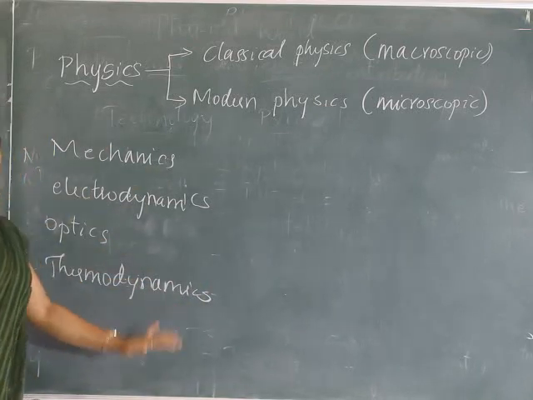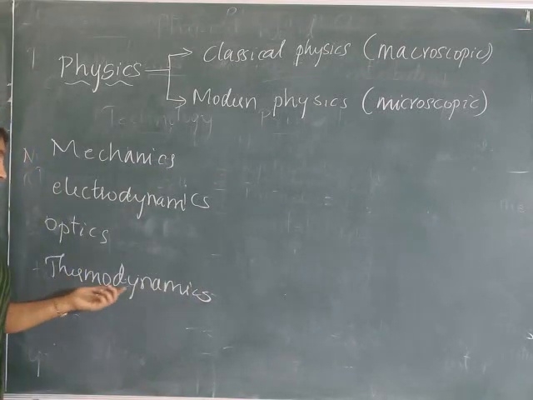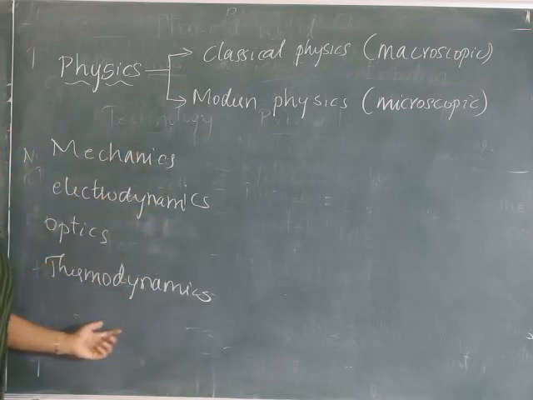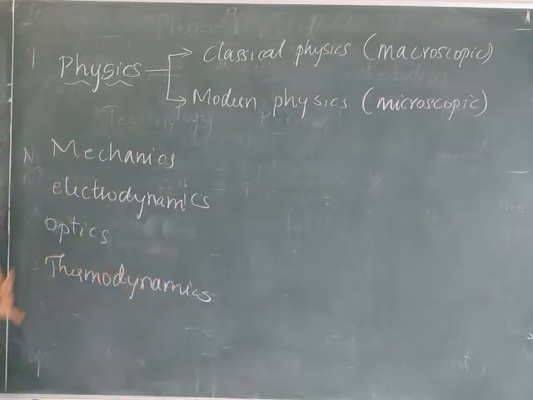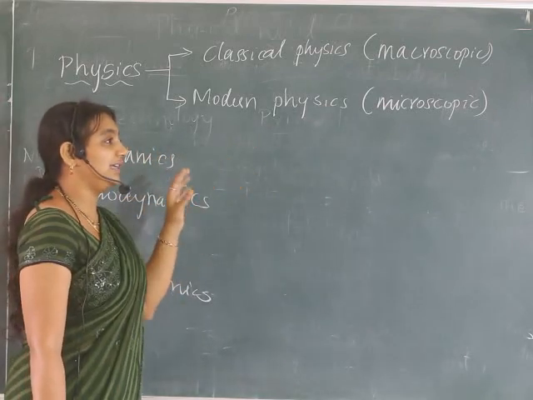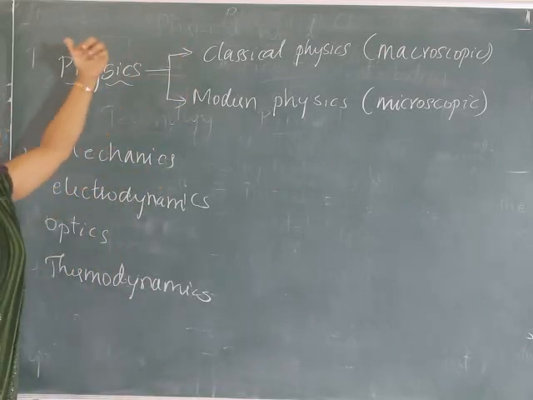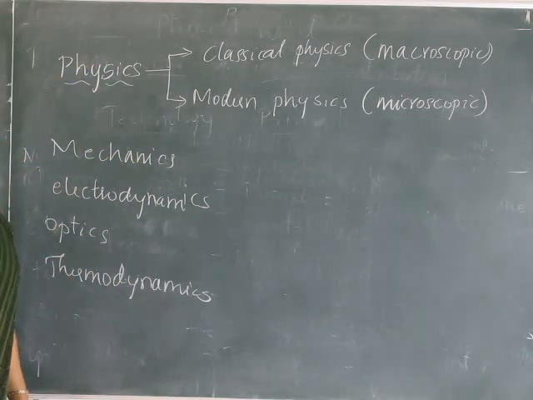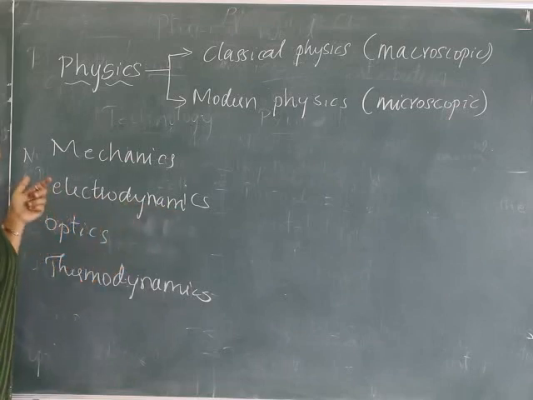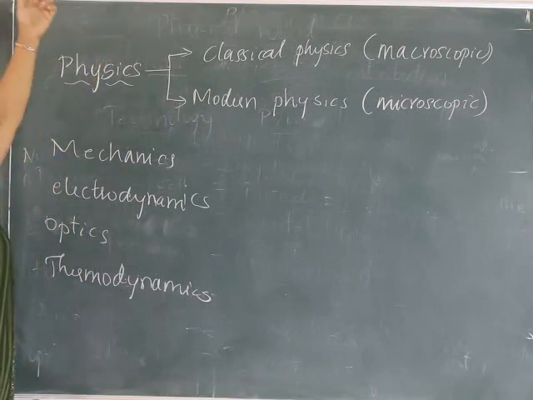So all these are branches of physics. Thermodynamics deals with the study of temperature, heat, etc. So about sound, waves and all, if you study, that concept comes under mechanics. Mechanics is coming under classical physics. Classical physics is coming under physics. Physics is coming under science. Correct? Electrodynamics is a branch of classical physics. Classical physics again is physics. Physics is from science.